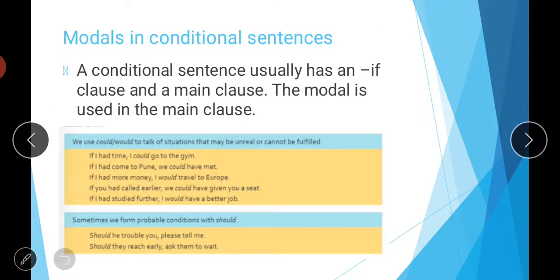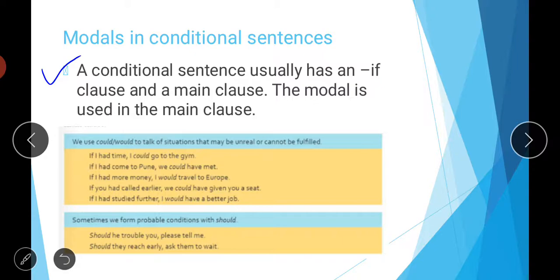Then next is the last topic of this chapter, students, modals in conditional sentences. So what are conditional sentences? First of all, a conditional sentence usually has an if clause and a main clause. So if clause is there in a conditional sentence and a main clause is there.